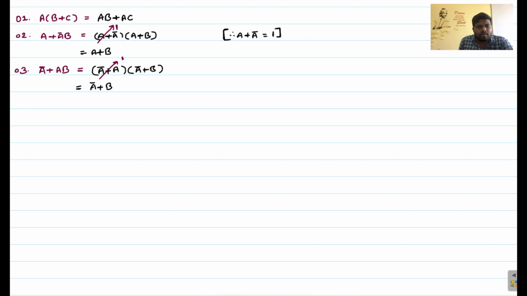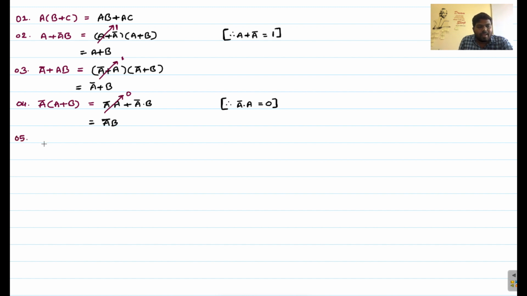And next, the fourth one, A bar into (A plus B), which equals A bar into A plus A bar into B. But we know from the AND operation, A bar into A equals 0. You can substitute here, this will become 0, then you will get A bar B.